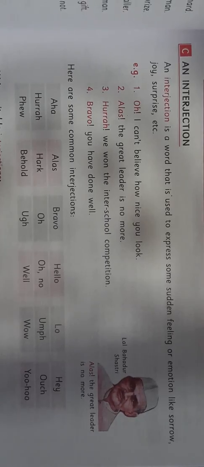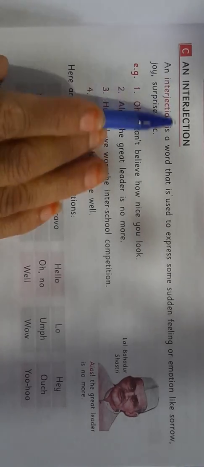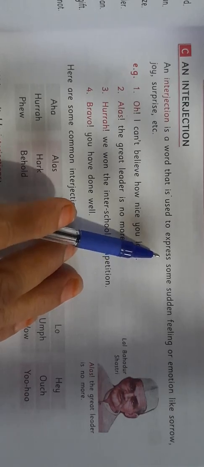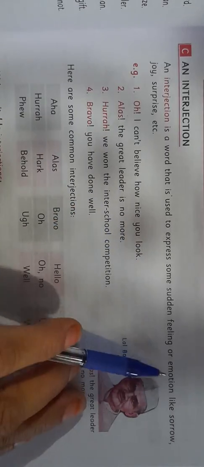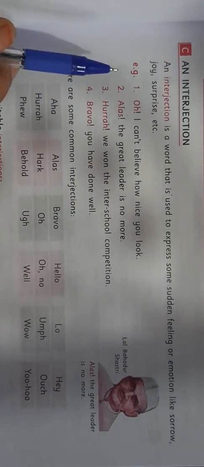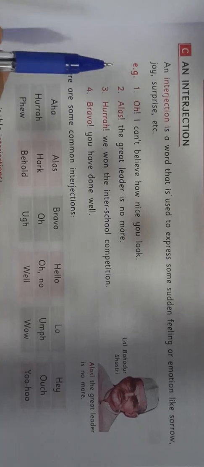Hope you understood conjunctions and its kinds. Our next topic is interjection. An interjection is a word that is used to express some sudden feeling or emotion like sorrow, joy, surprise, etc. Interjection is also one of the parts of speech.